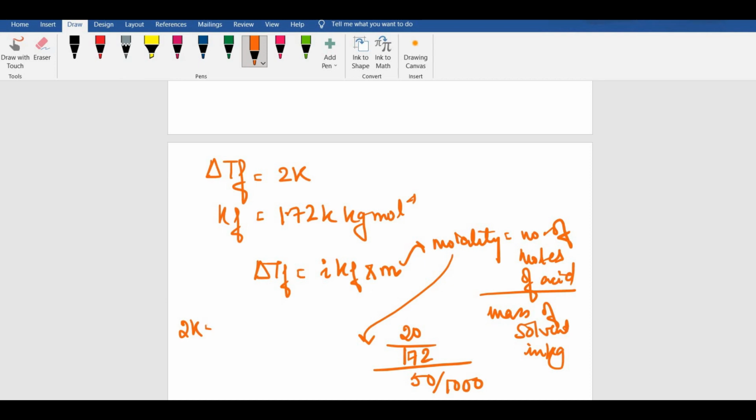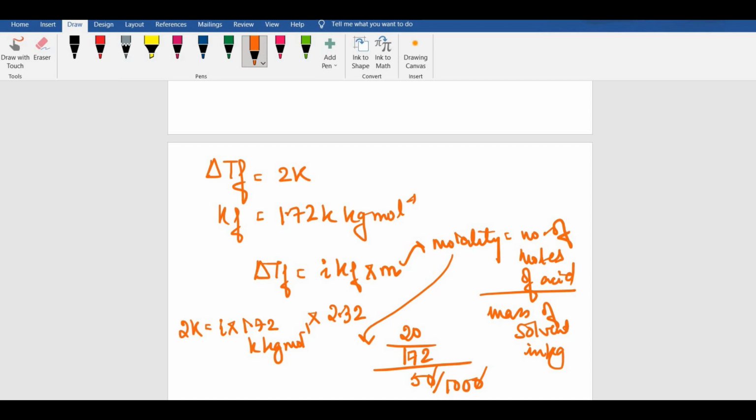So 2 Kelvin would be equal to i into 1.72 Kelvin kg mole inverse into this thing. If you solve, wait a minute, I'll just tell you how much you should get. Divided by 0.05 would be 2.32. So you would get 2.32 as your answer.